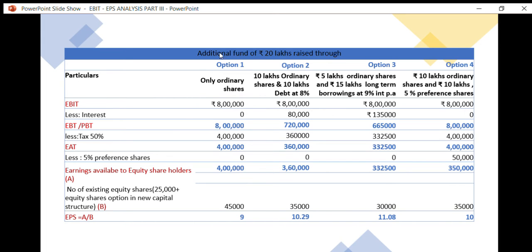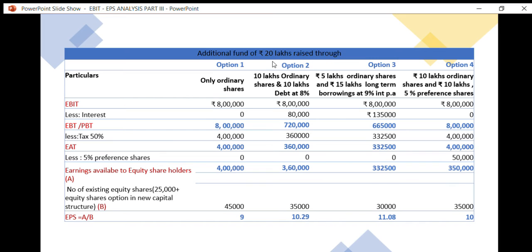If an option does not have debt obligations, then there is no need to pay interest. Only interest is paid on debt obligations, borrowed funds. So we need to see in each option whether there is a borrowed fund or not. If borrowed fund is not there, then we should not deduct. There is no question of interest. So here in the first option, only ordinary shares is there, so interest part is 0.